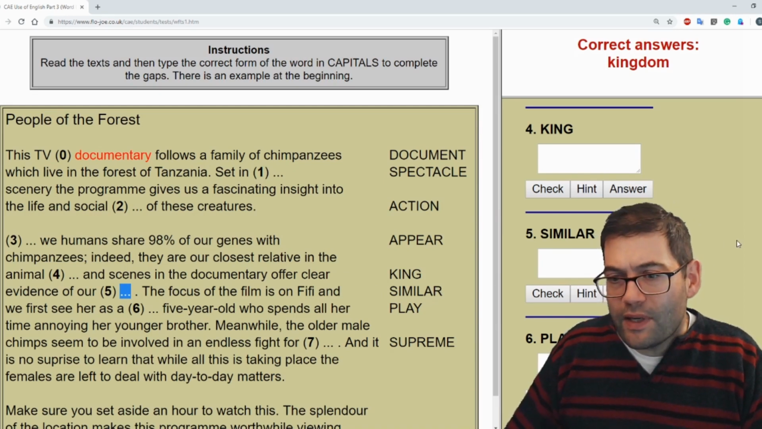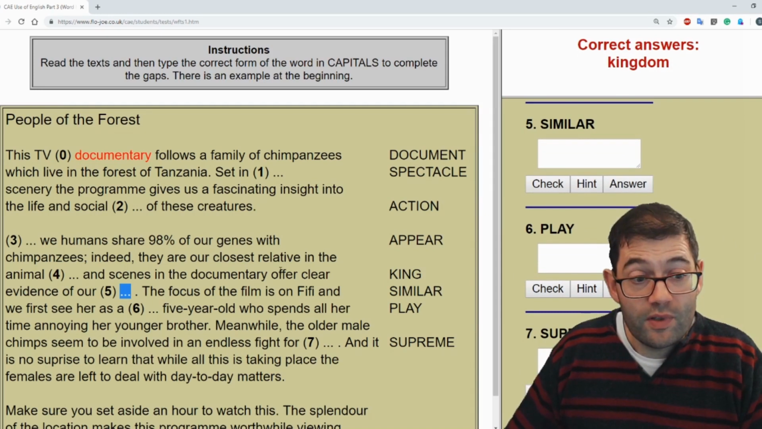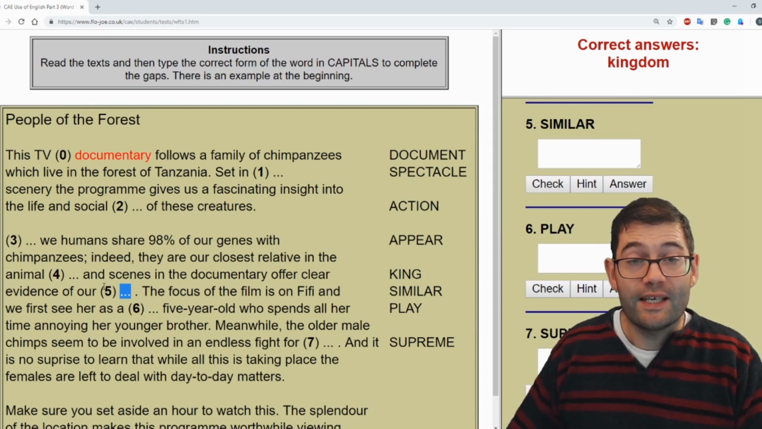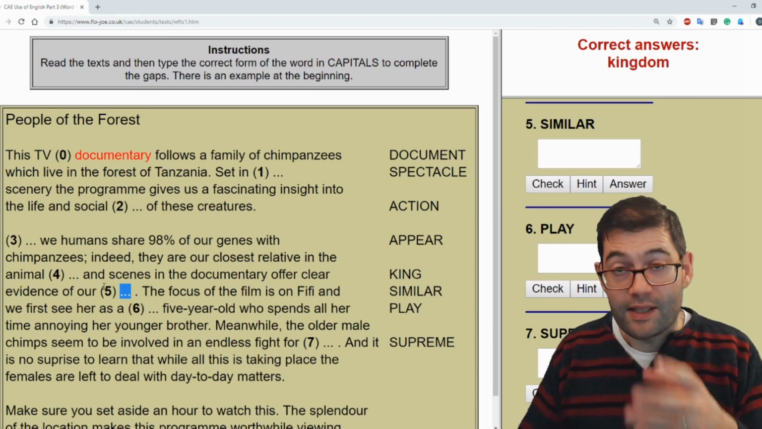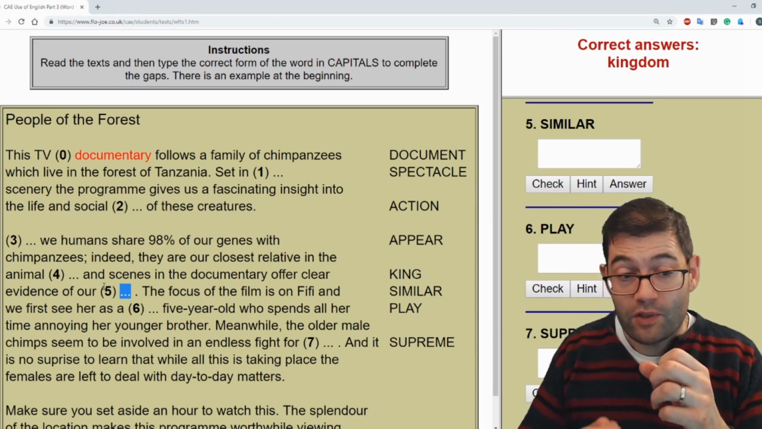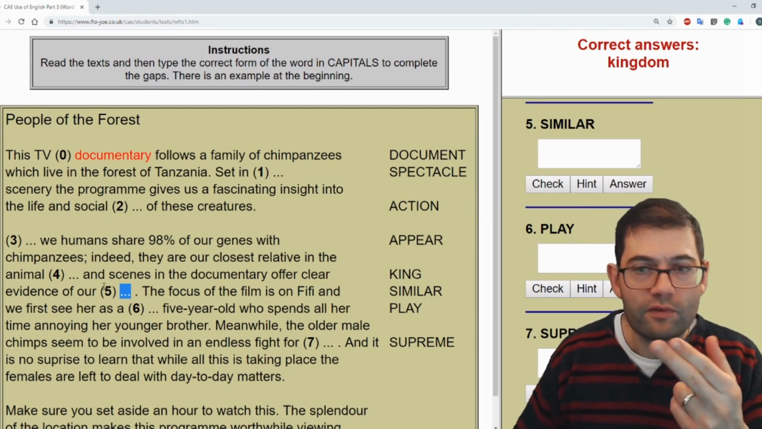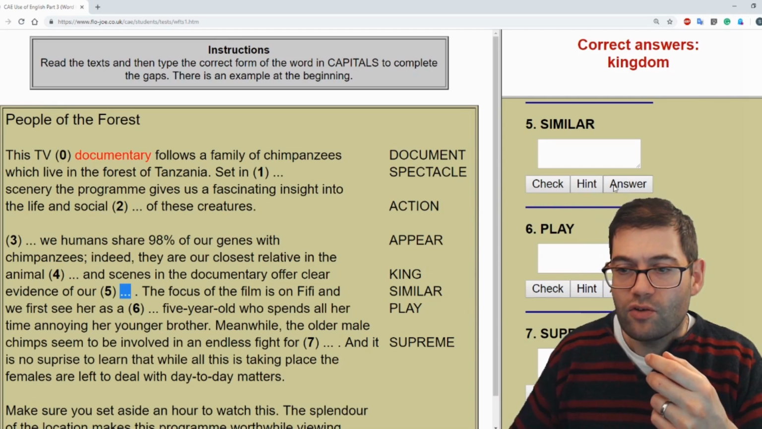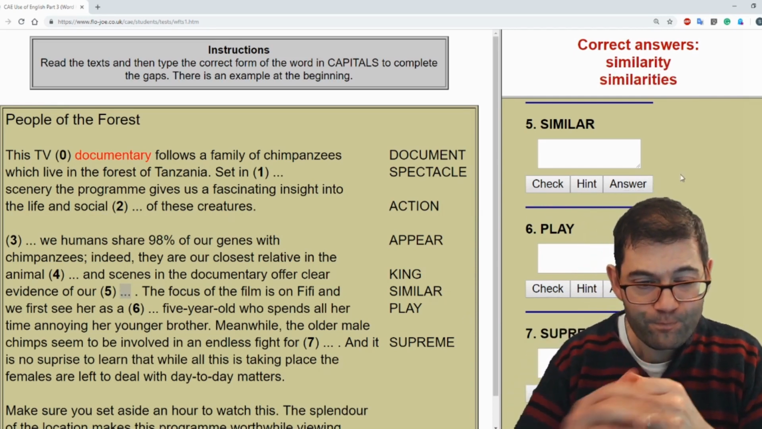So the noun that we need to form from similar, well, actually we've got two possible choices, because the context here doesn't narrow down our choice for us. Well, certainly the grammar structure doesn't narrow down our choices. So we can either have a singular form of this noun or a plural form of this noun. So we can choose from similarity or similarities.